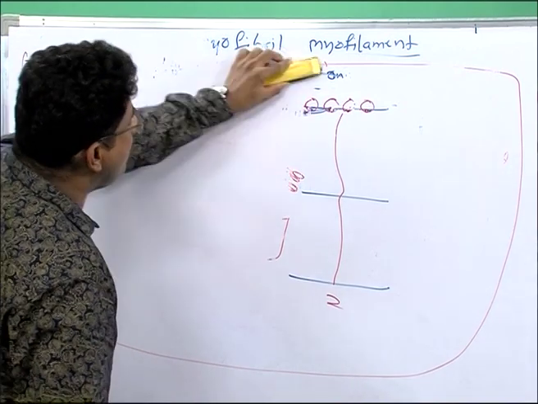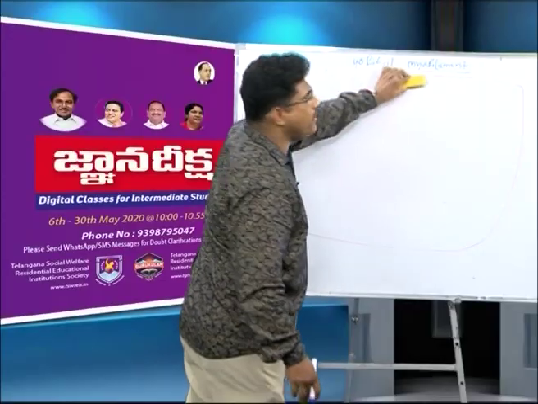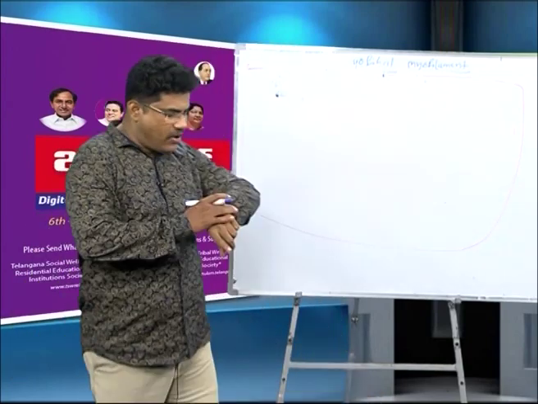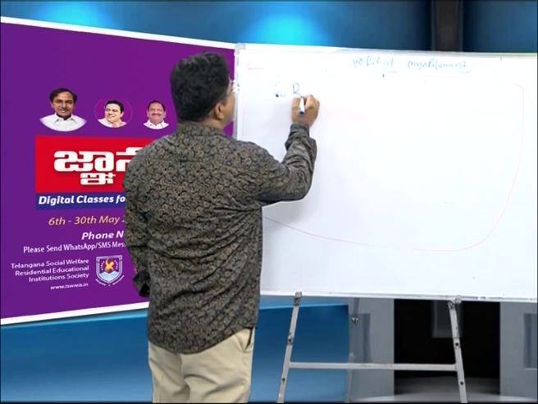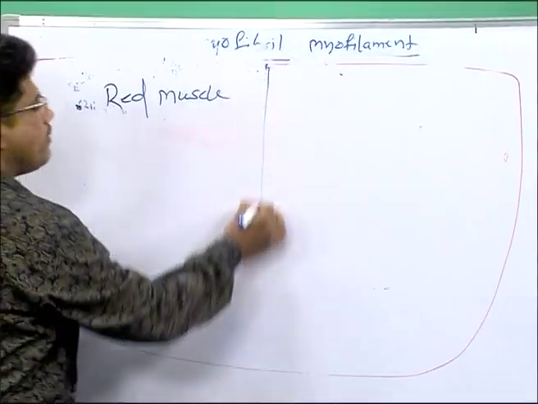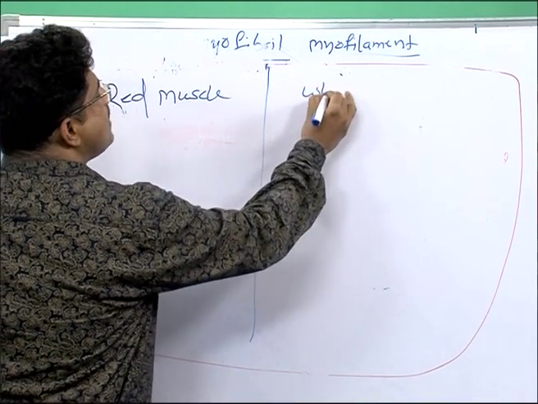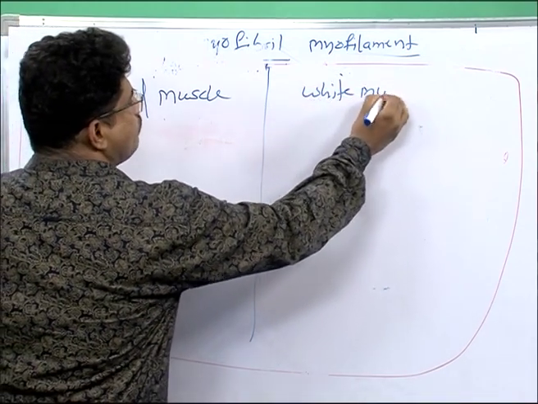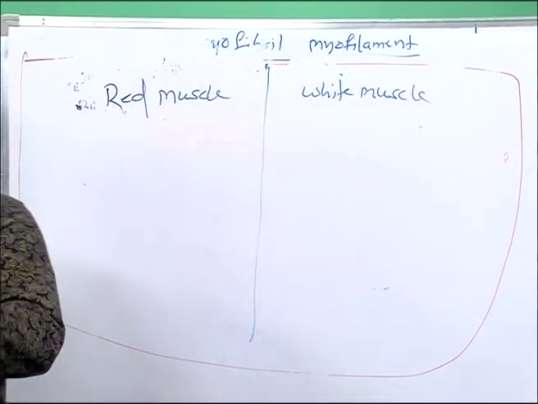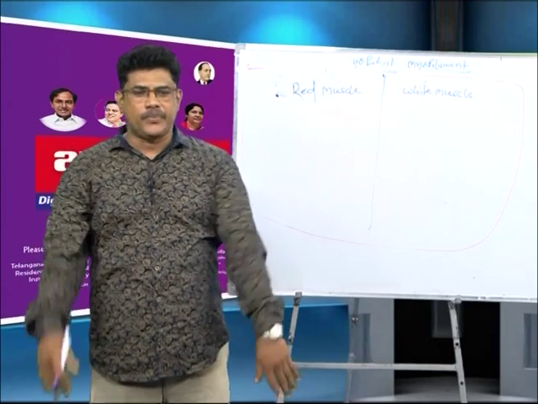Next, now going to the muscles. In the human body, generally in animals and mammals, two types of muscles are there: red muscle and white muscle. Remember, two types of muscles are present in the human body, red muscles and white muscles.